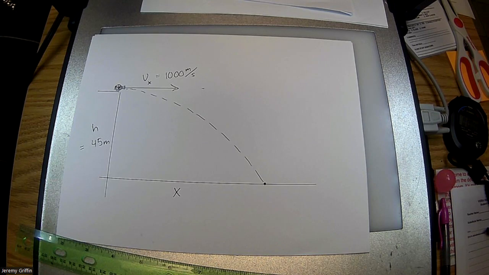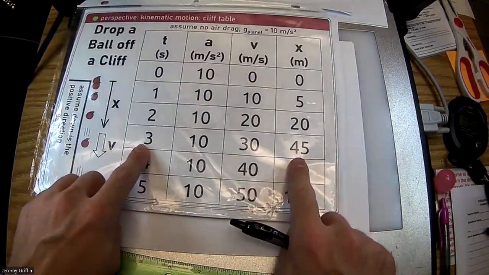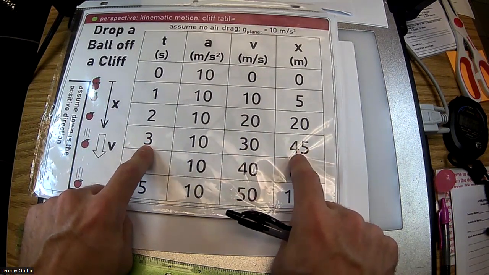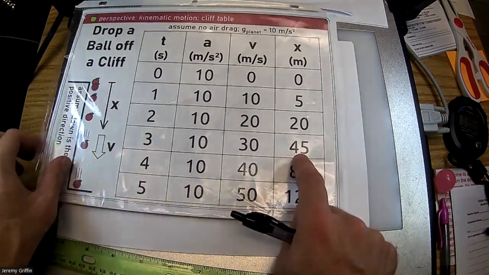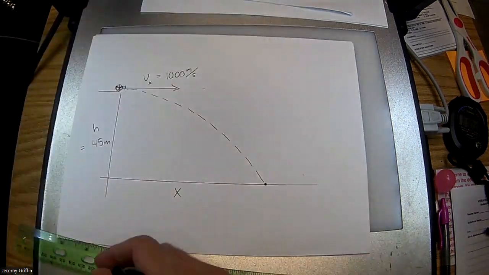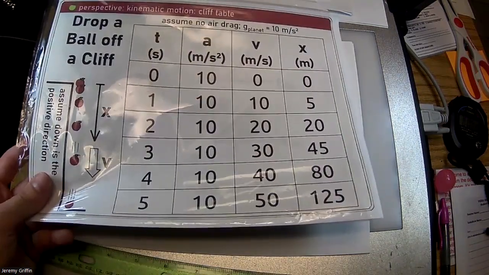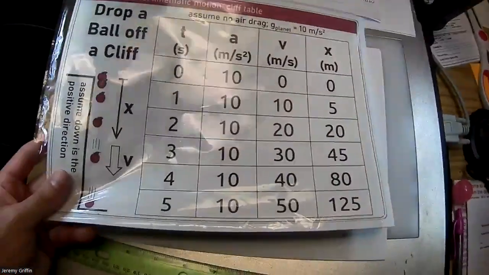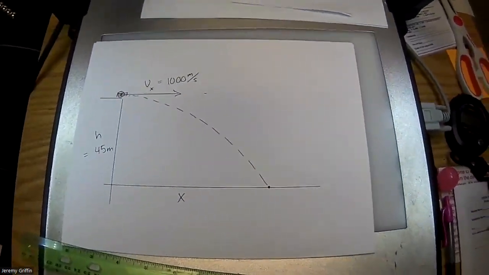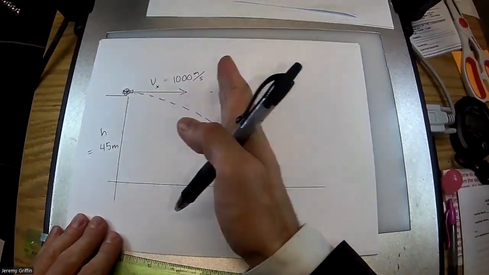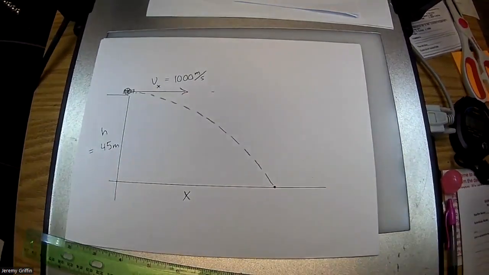How do you know it's 3,000 meters? Well, it's 45 meters high. H equals 1/2 GT squared gets you, okay, so 3 seconds it would have been falling. And then, if you know it's been in the air for 3 seconds, it's been going across at 1,000 meters per second, so it must have landed 3,000 meters away. Boom, like that.